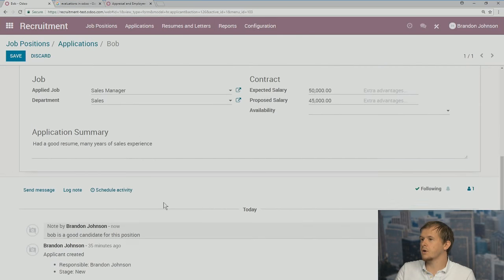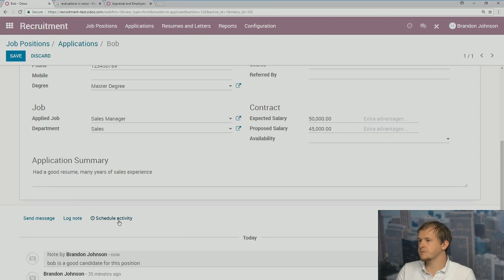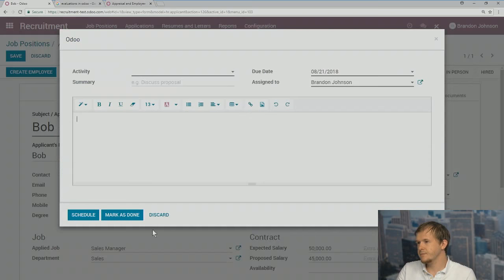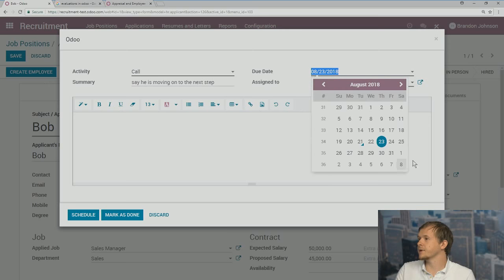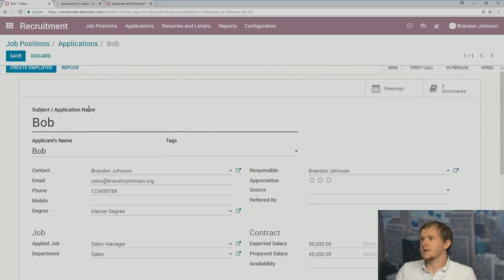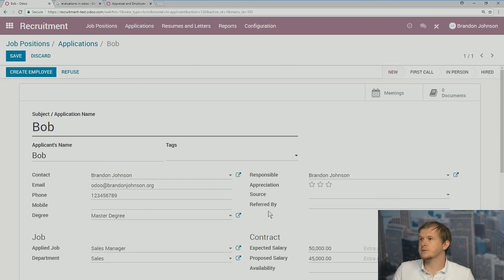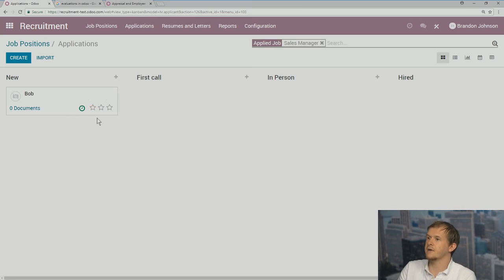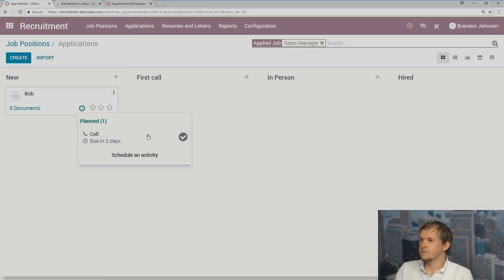If we have to call Bob and we need to schedule a time to do it, we can also schedule an activity. And that's really simple as well. Let's say we want to call, say he is moving on to the next step. We can set a summary right there, and we can also set a due date as well. Let's say we're calling on the 23rd and schedule. This allows us, if we jump back into applications, to now see that we have an activity scheduled for Bob. And we can see what that call is and then when it's due.